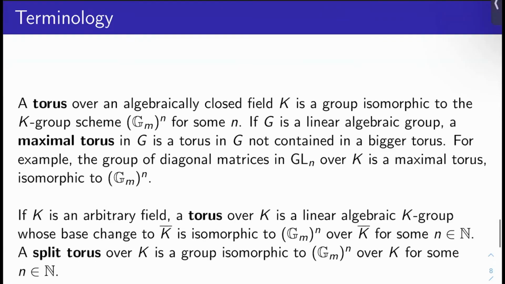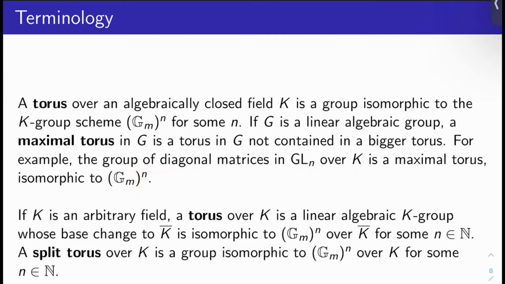So now what about all this terminology I promised you? Okay, so first of all, a torus over an algebraically closed field K is just something group isomorphic to the K group scheme, the multiplicative group GM to the N for some N. Okay. If G is a linear algebraic group, a maximal torus in G is a torus in G which is not contained in a bigger torus. Wow, surprising, right? For example, the group of diagonal matrices in GLN over K is a maximal torus because it's isomorphic to GM to the N.